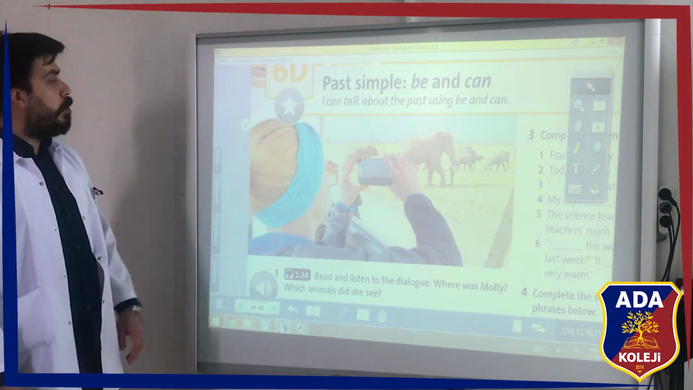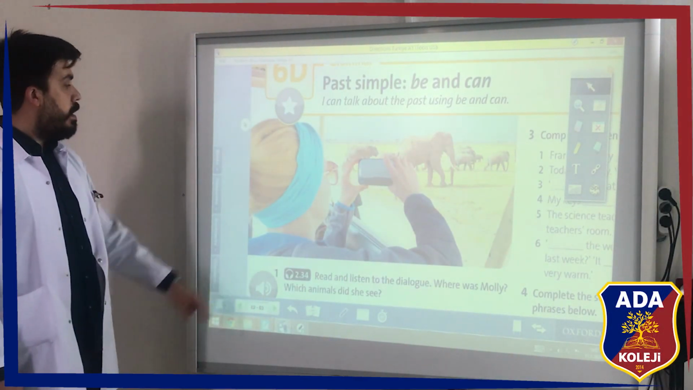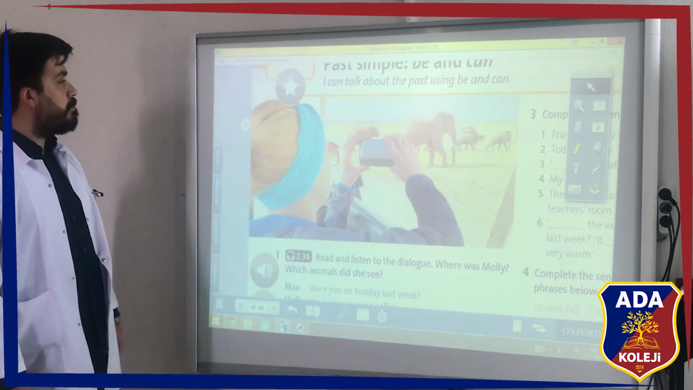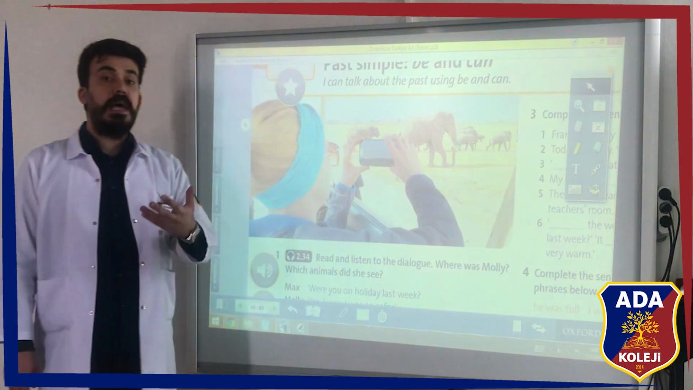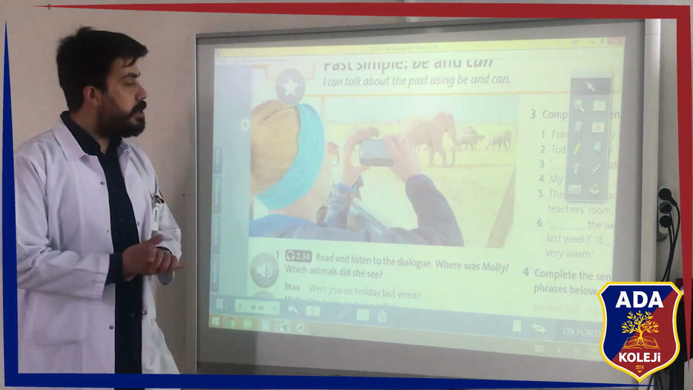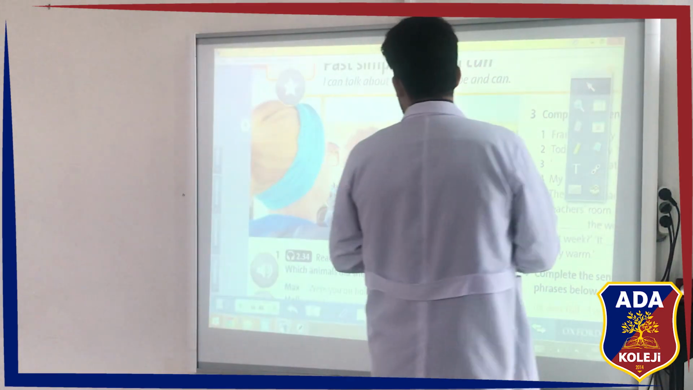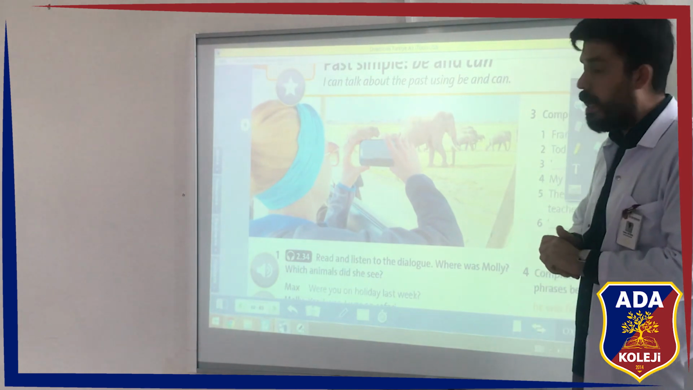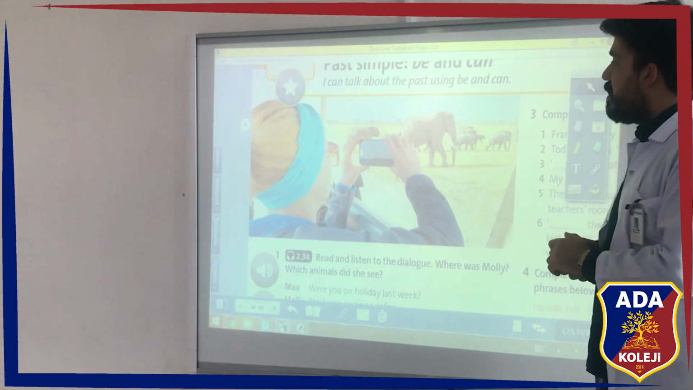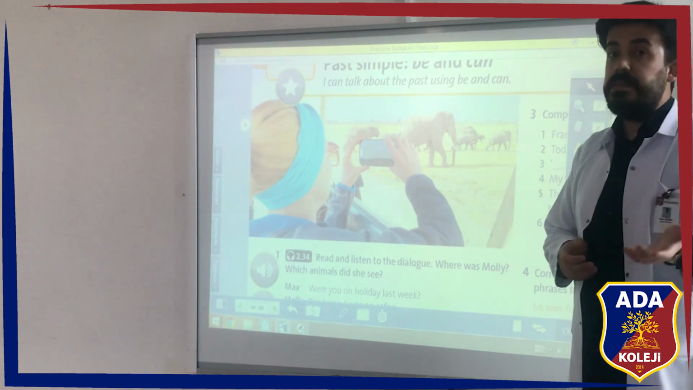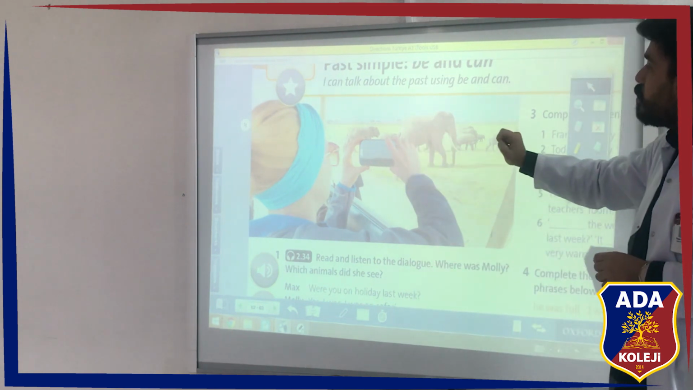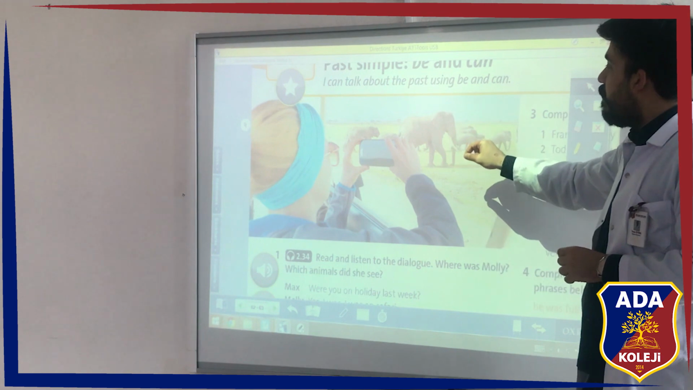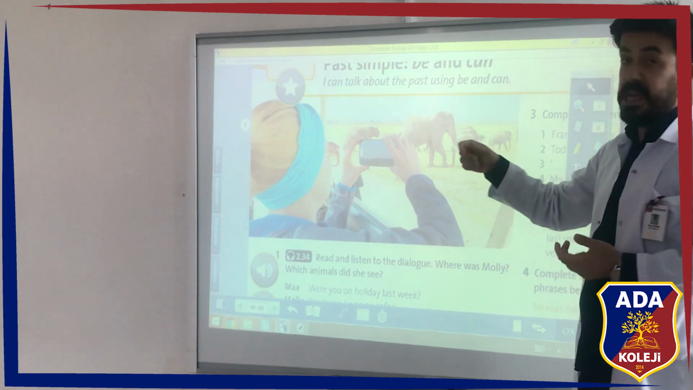Yes, we are on page 62, and on this page you see there is a photo. What can you tell about this photo? You see there is a woman, and where do you think the woman is? She might be on a safari tour, and what's she doing? As you see in the photo, she's taking photos of some wild animals.